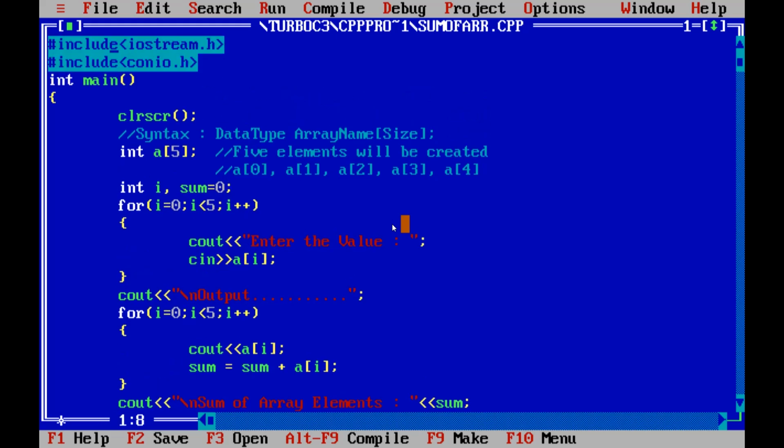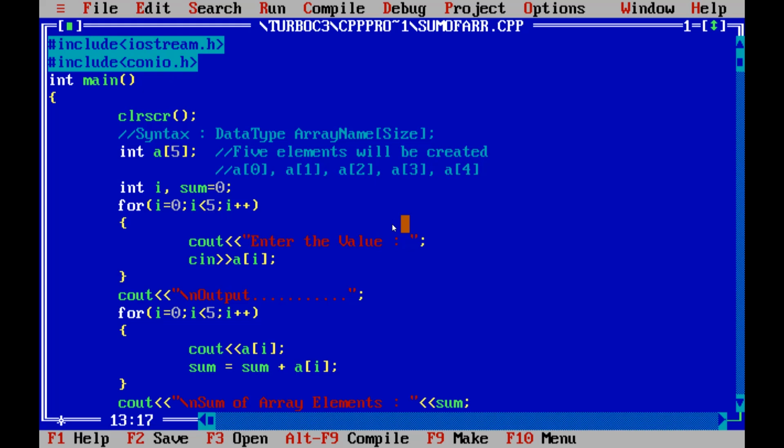Here I have written a program for finding the sum of array elements. For that, I have declared one integer array, integer a of 5. I have declared variables. Now we know the syntax: it should be initialized to the starting index which is 0, and the ending index is 4. So if I want to use the ending index, I will write i less than or equal to 4. Here I have written i less than 5, which is the same.